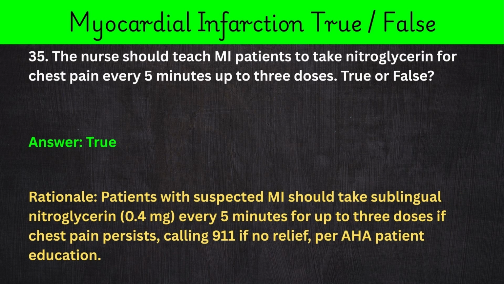35. The nurse should teach MI patients to take nitroglycerin for chest pain every 5 minutes up to 3 doses. True or false? Answer: true. Rationale: patients with suspected MI should take sublingual nitroglycerin, 0.4 milligrams, every 5 minutes for up to 3 doses if chest pain persists, calling 911 if no relief, per AHA patient education.